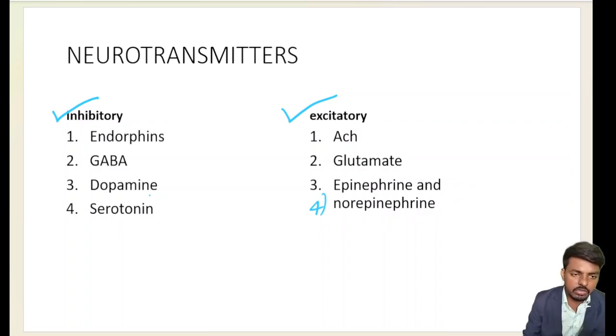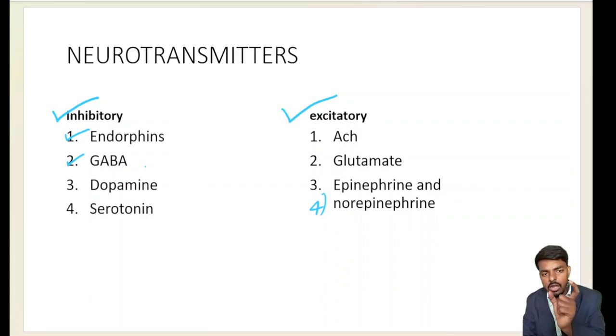The first inhibitory neurotransmitter is endorphin. I have told you about this. It is also called the natural painkiller. TENS and PENS work on endorphins. Endorphin is responsible for reducing pain. Decreasing endorphin may increase the risk of pain perception. The second inhibitory neurotransmitter is gamma aminobutyric acid, in short GABA.